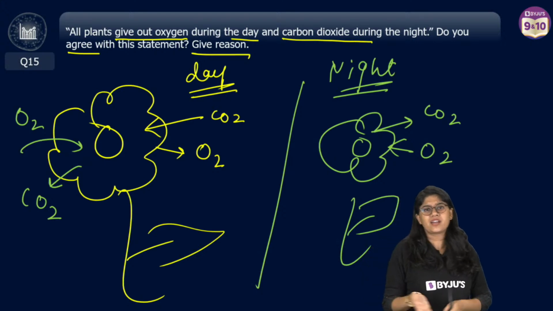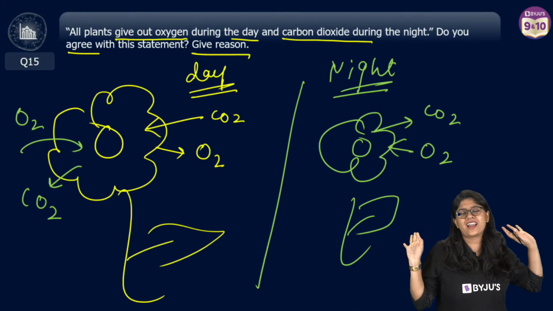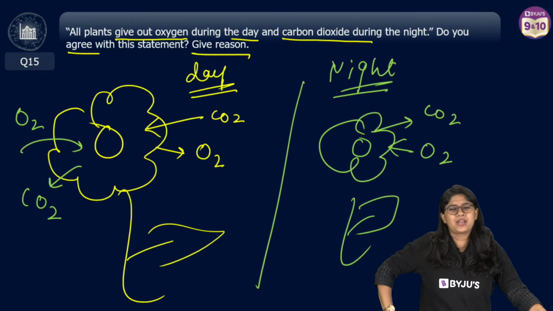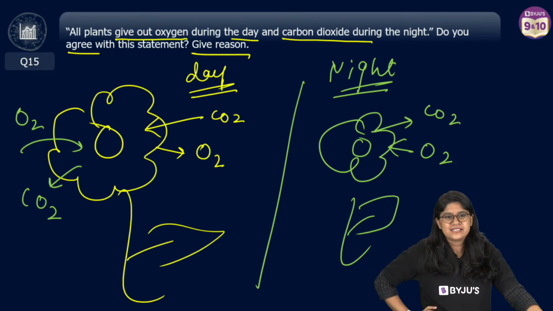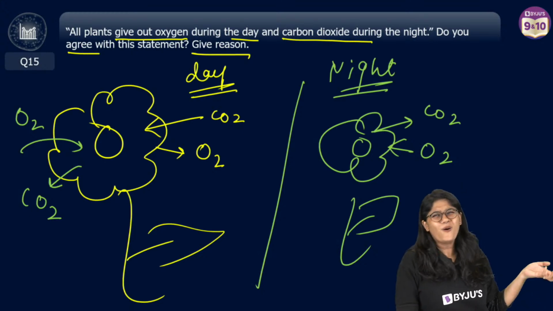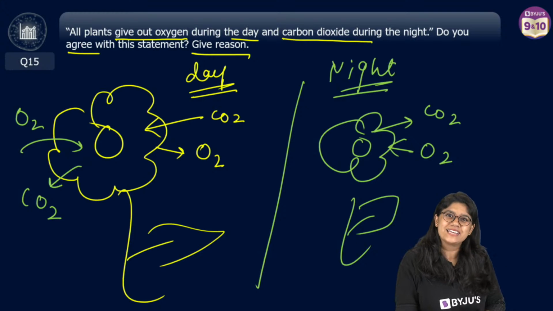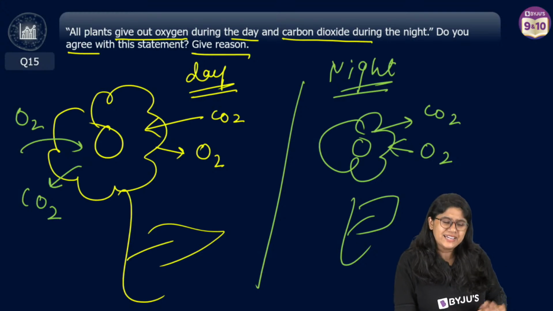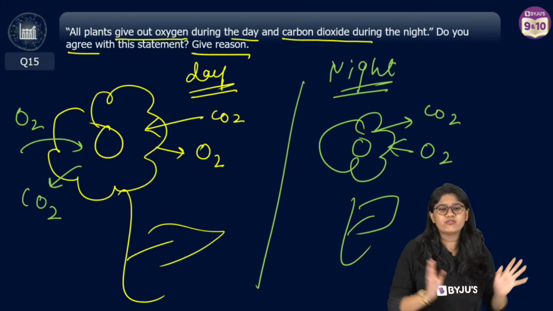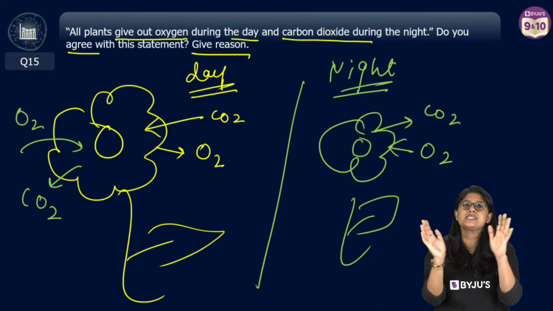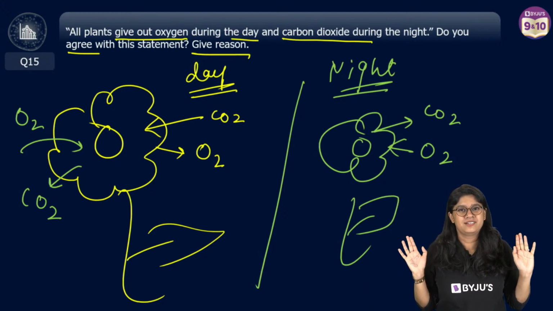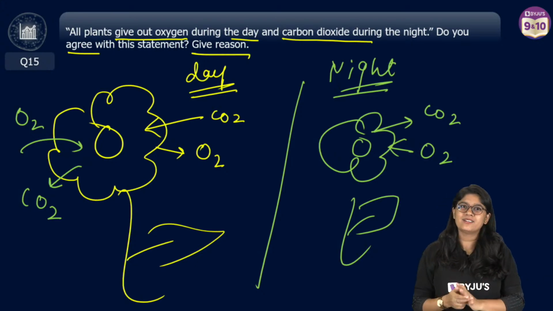So they're like us only, right? At night they just chill. They're like, we don't have to give oxygen. See, students, the plants are very smart, right? They're like, whole day we work and we provide oxygen to these humans and all the animals on this planet. At night they want to chill, right? So they're like, well, you know what? At night we will just do the simple respiration. We will not be performing photosynthesis.